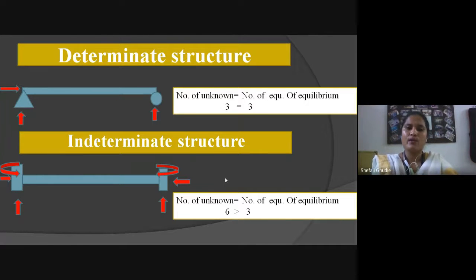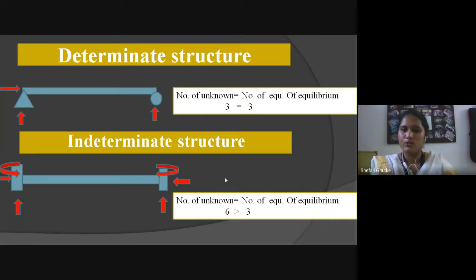Same as in roller support, there is only one reaction, only in the y direction. So the number of unknowns, or the total number of reactions, is 3. In hinge support, 2 reactions are there, and in roller support, 1 reaction is there. So the total number of reactions is 3.